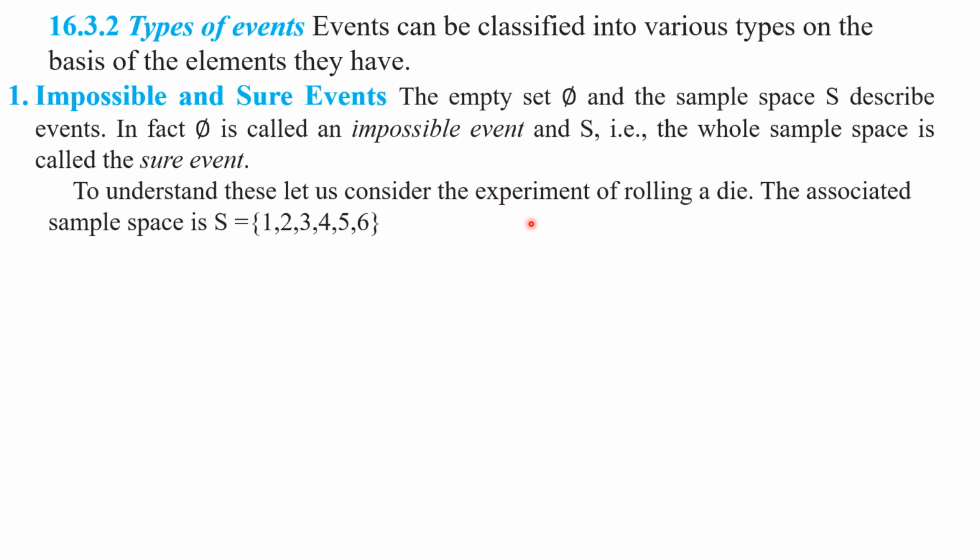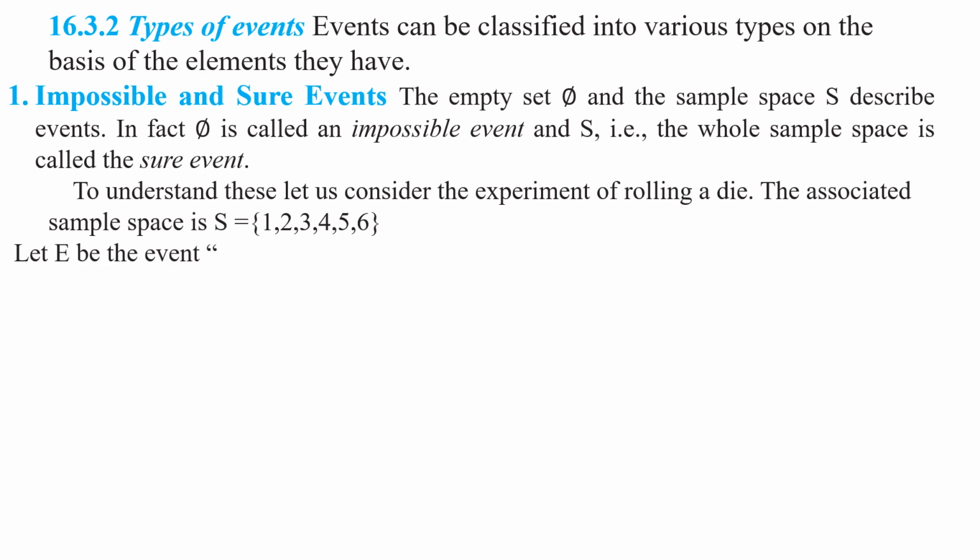For this experiment of rolling a die, what is the sample space? S is equal to {1, 2, 3, 4, 5, 6}. These are all the outcomes when a die is rolled. These are all sample points. Understood this point, my children?